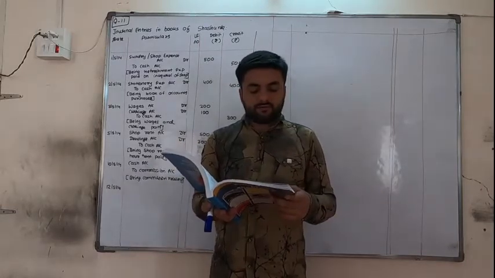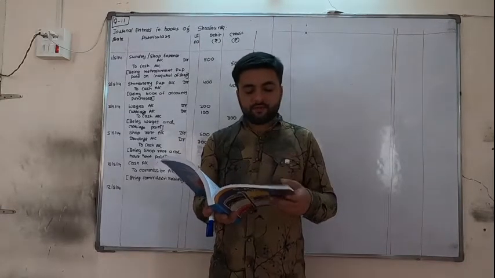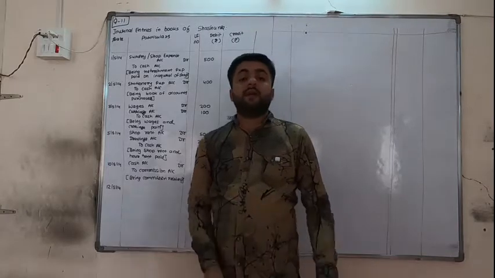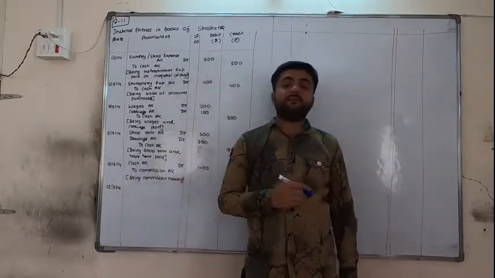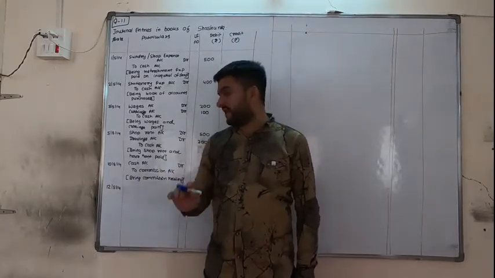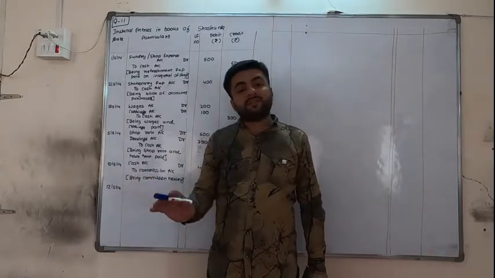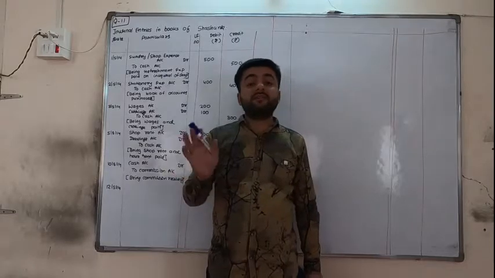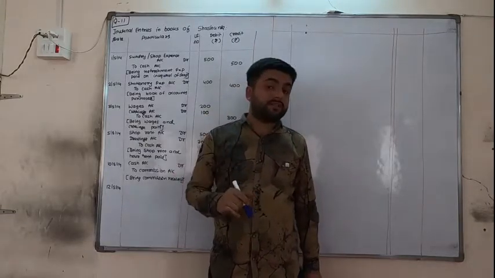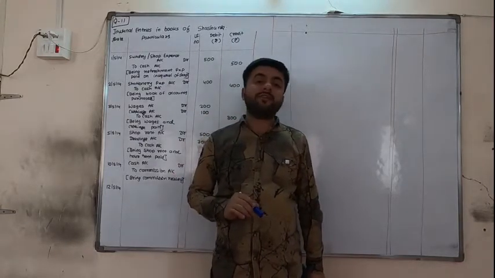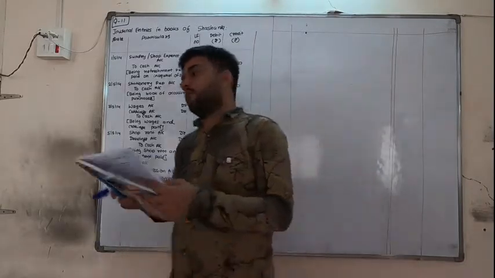A cheque of ₹800 received for brokerage. Now we are again receiving income, brokerage is income, brokerage credit. Earlier commission was received, so commission credit, and cash was coming in. But here we are receiving a cheque for brokerage, so bank is receiving, not we, so bank debit and brokerage credit.